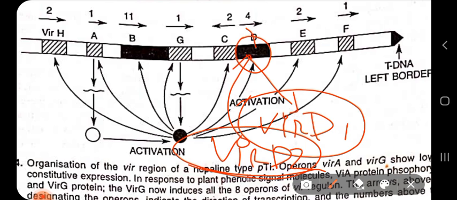So VIRD has 4 genes, out of which 2 genes have been mentioned here, VIRD1 and VIRD2. VIRD1 has a topoisomerase activity, whereas VIRD2 has an endonuclease activity. It nicks the right border.